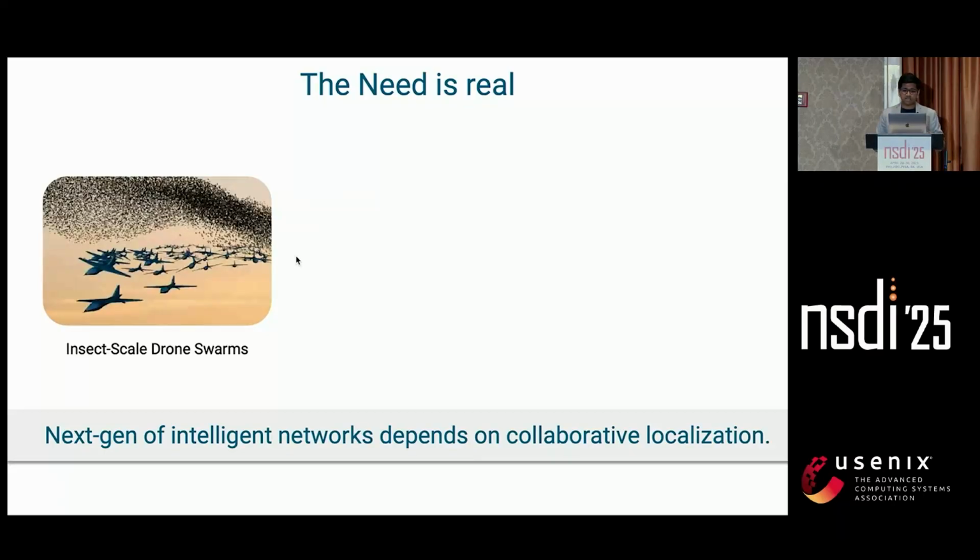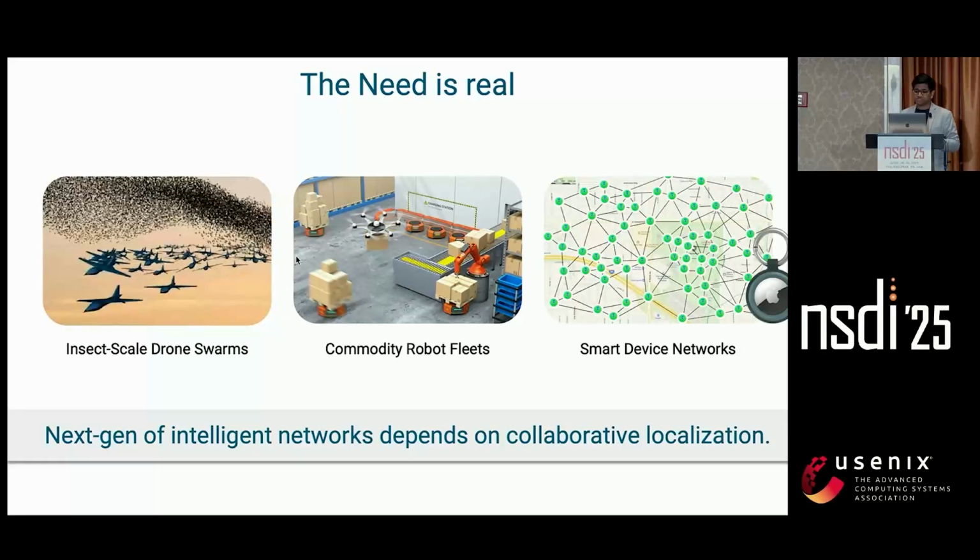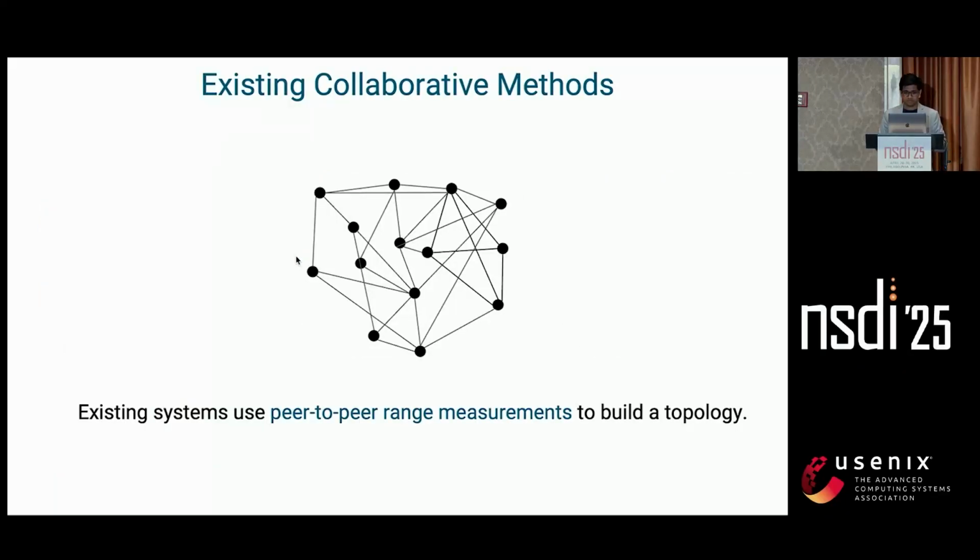Emerging applications like drone swarms coordinating in complex 3D spaces, fleets of household and warehouse robots operating together without any centralized control, and millions of smart devices connecting across cities, they are all demanding a scalable collaborative system. So in this talk, I'll first walk you through the theoretical techniques and methods, and then we'll come back and tie it with the physical layer and hardware like ultra-wideband radios in implementing this system.